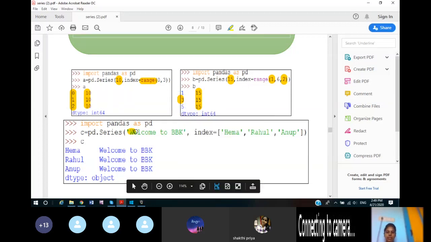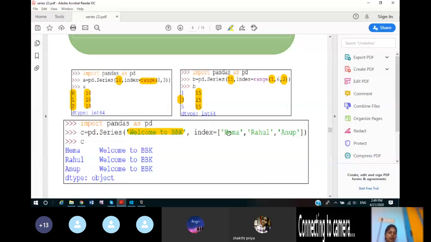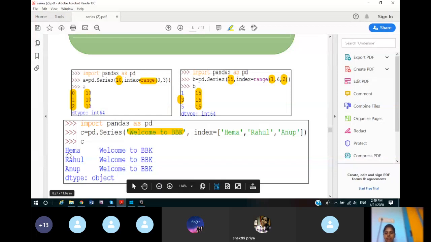Now again see, this is a scalar value, welcome to BBK. Again indexes are Huma, Hema, Rahul, Anu. So these indexes will be there, and for these indexes we will repeat the scalar value, welcome to BBK.